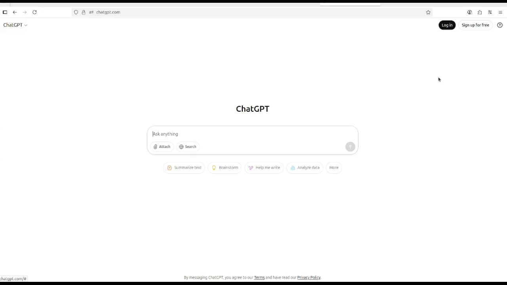And what it actually can do, it can answer any question that you type in. It could search the internet for you, so it can work as an advanced search engine. It could generate pictures for you, it could edit pictures for you, and it's basically very useful for your everyday routine. So how to use it? Just open chatgpt.com and, as it says, ask anything.